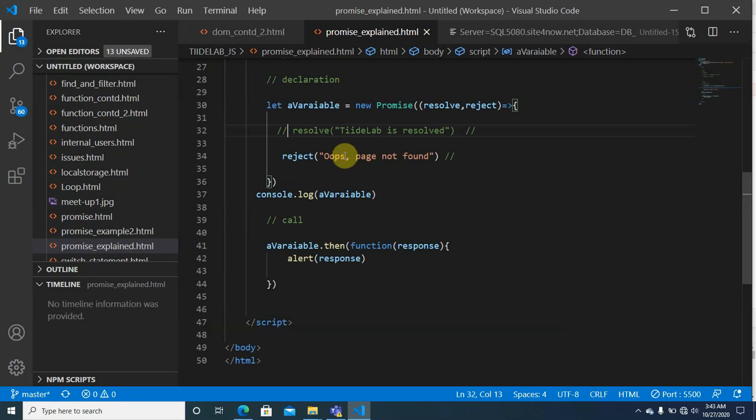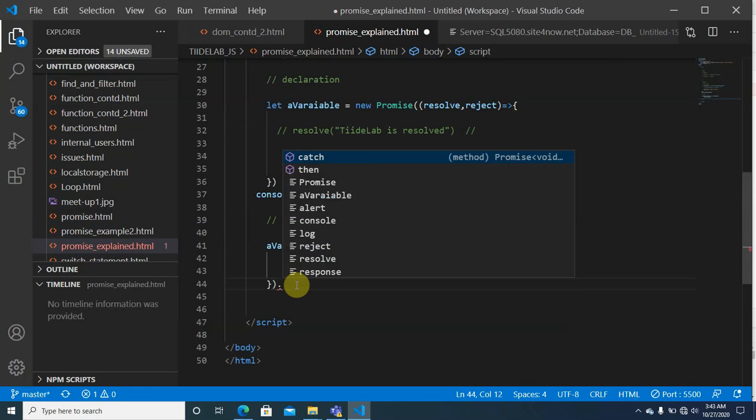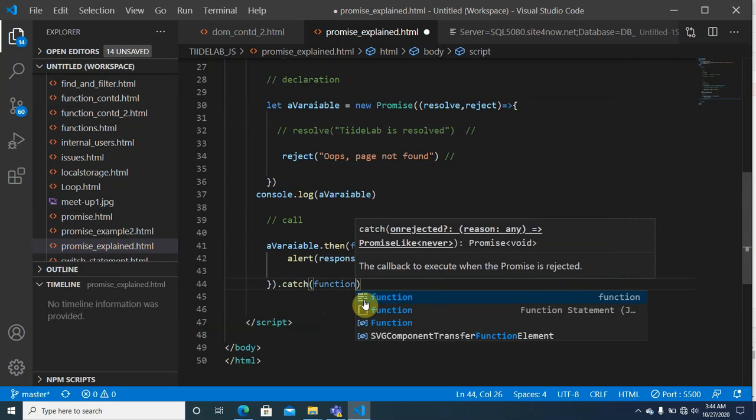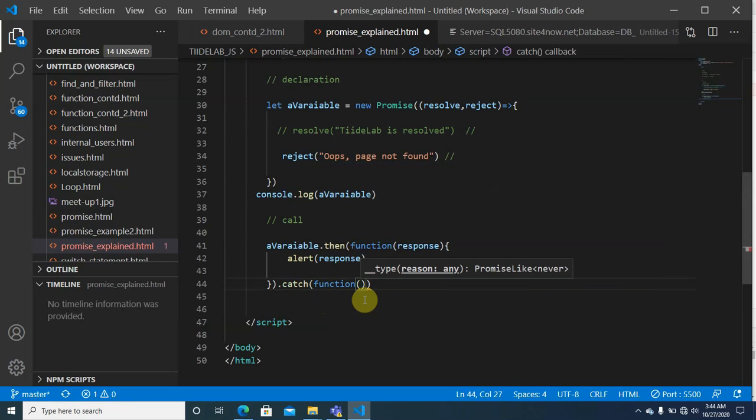You say reject, oops, page not found. But this reject does not get passed within the then callback, but rather it's seen as an error within the catch. So you write it within the catch function, error.